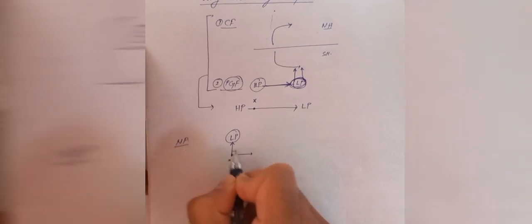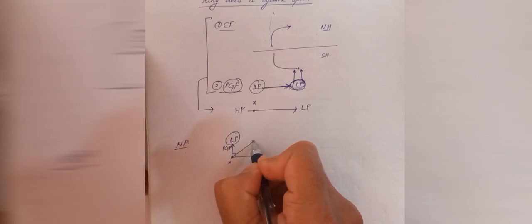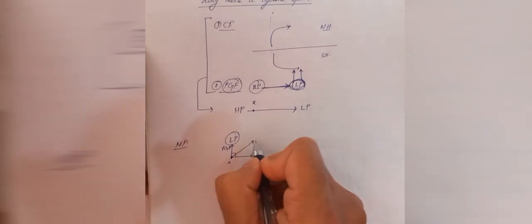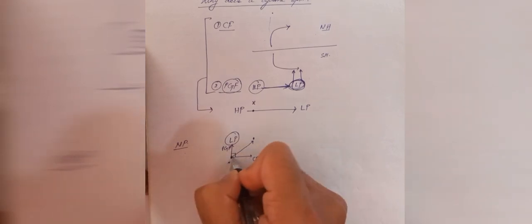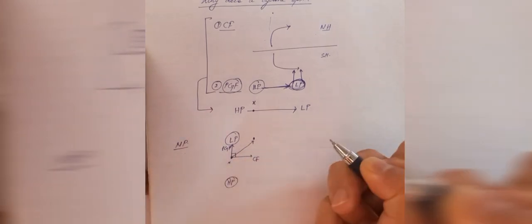Now it wants to go here, and Coriolis force is acting in perpendicular direction to the PGF. This is PGF and this is Coriolis force, and the resultant force would be somewhere in this direction. So particle wanted to go from here to here, but it would end up reaching at this point.